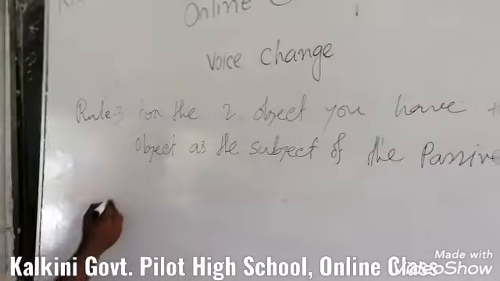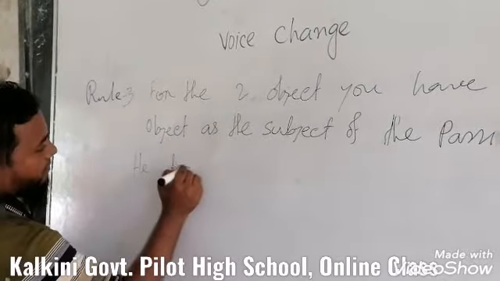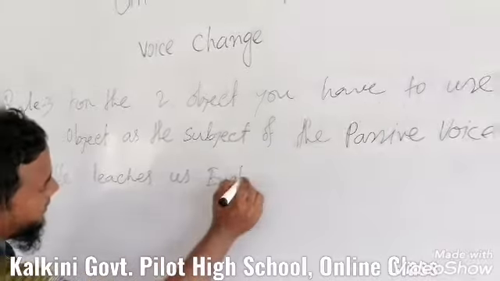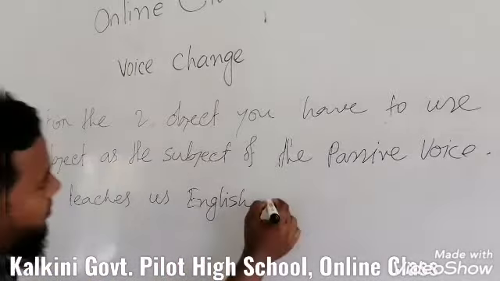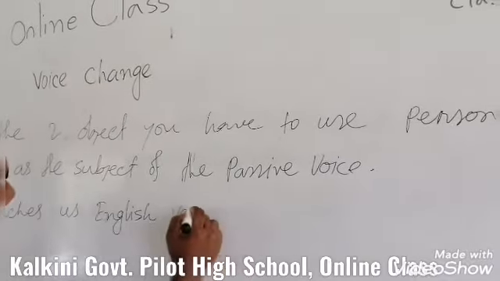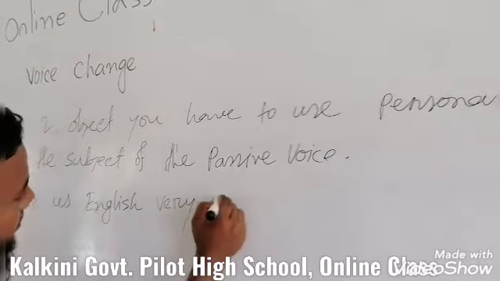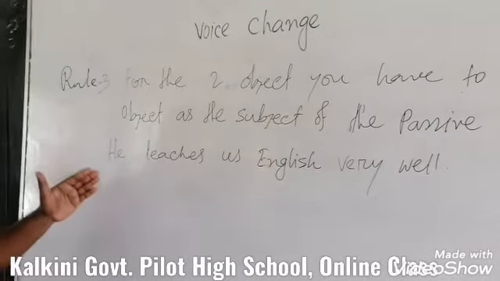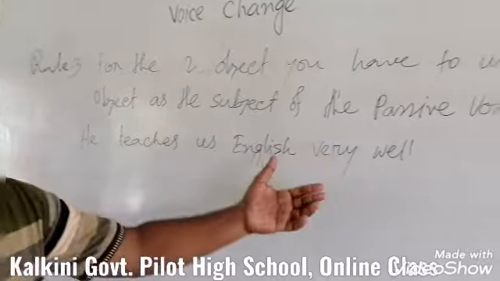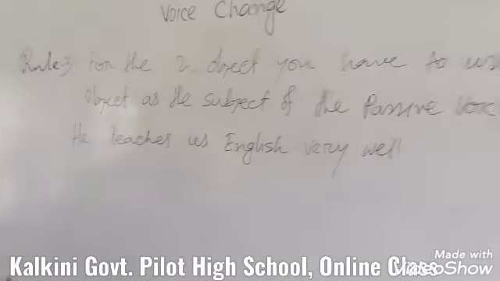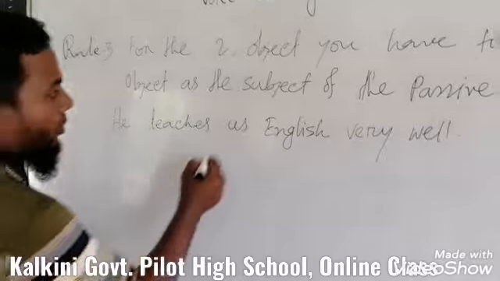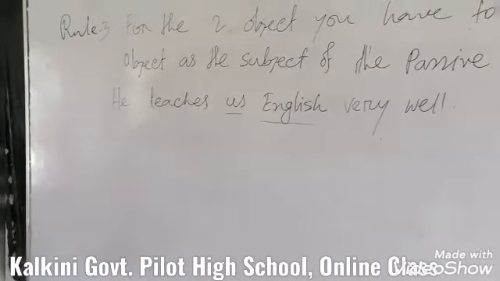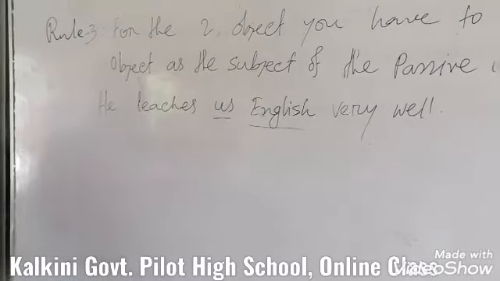Like this, he teaches us English. We can mention an extension here, like very well. Actually, the base sentence is he teaches us English, and very well is the extension here. So my dear students, we have got two objects here. One is us, another is English. So two objects here. So what object may be the subject for the passive voice?